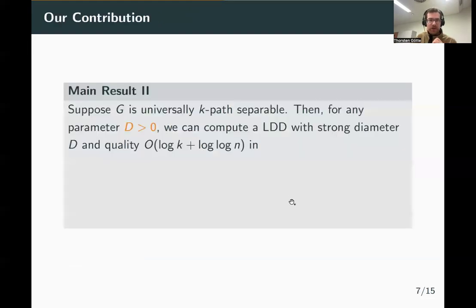And more precisely, what we show is if our graph is k-path separable, so if it's any of the graphs I just mentioned, then for any parameter d, we can compute a low diameter decomposition with strong diameter d and a quality alpha of log k plus log n. So if we think about k as something that is constant, or at least polylogarithmic, we have a complexity of log n. So we have an exponential improvement compared to the general graphs. And also the runtimes are very competitive.